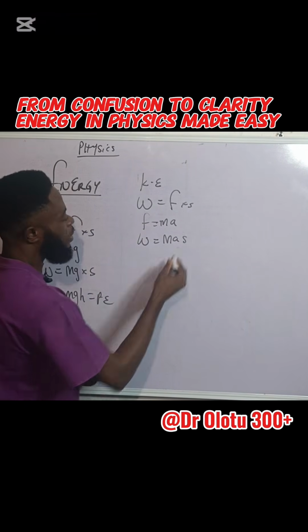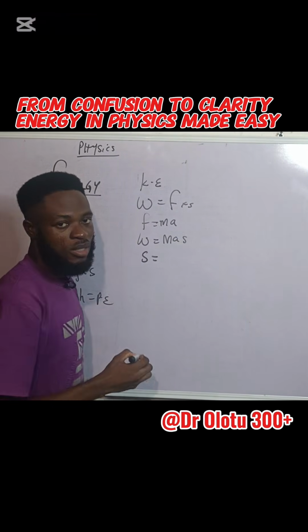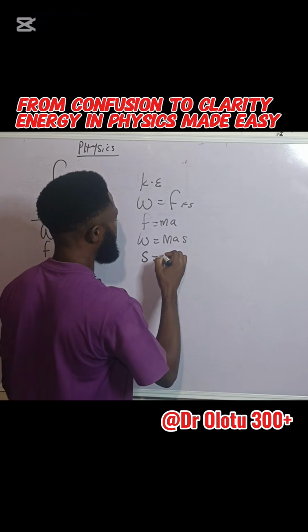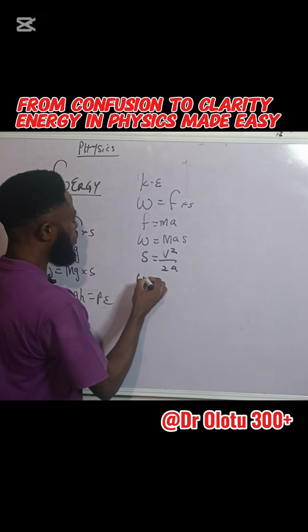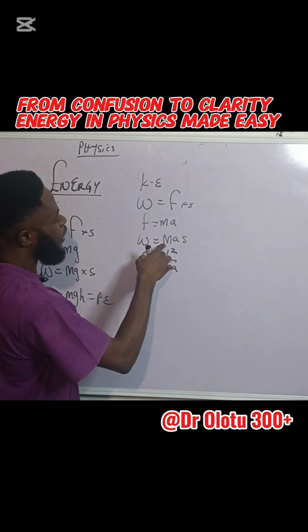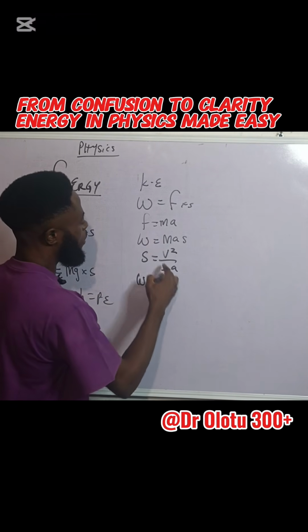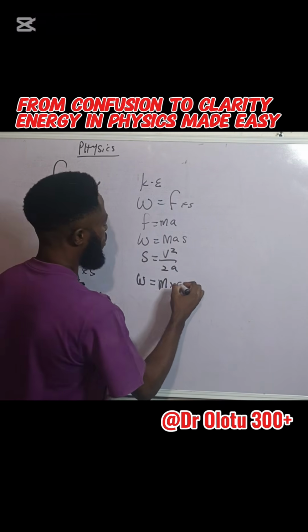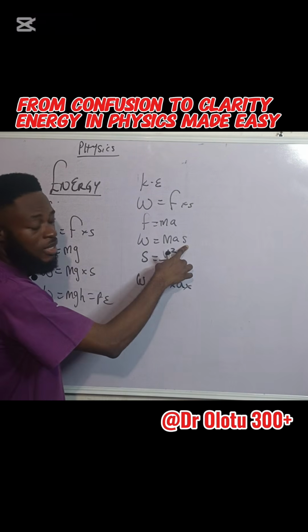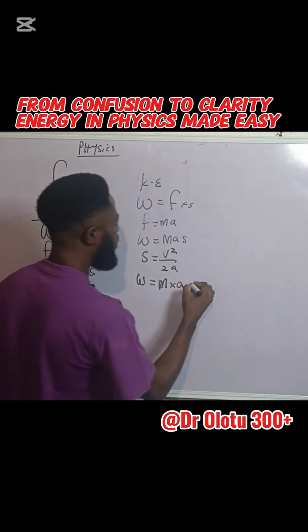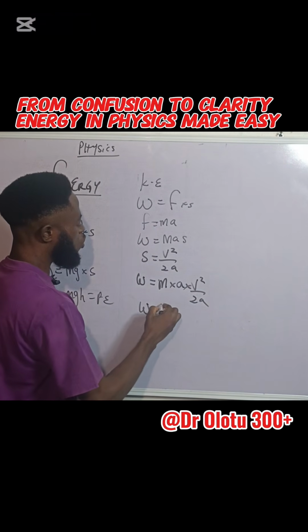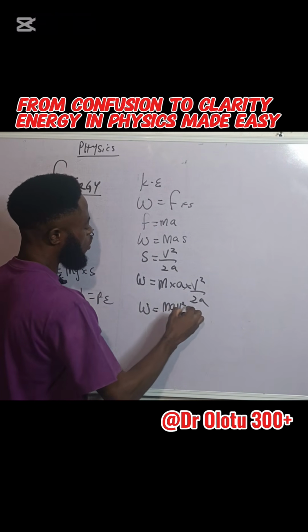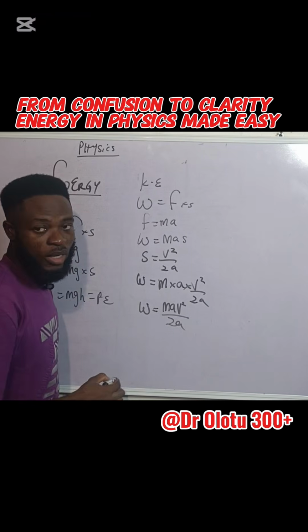Remember, S has different formulas. One of such formulas is V squared over 2A. So in place of X, we put V squared over 2A. That means work is equal to MA times V squared over 2A.